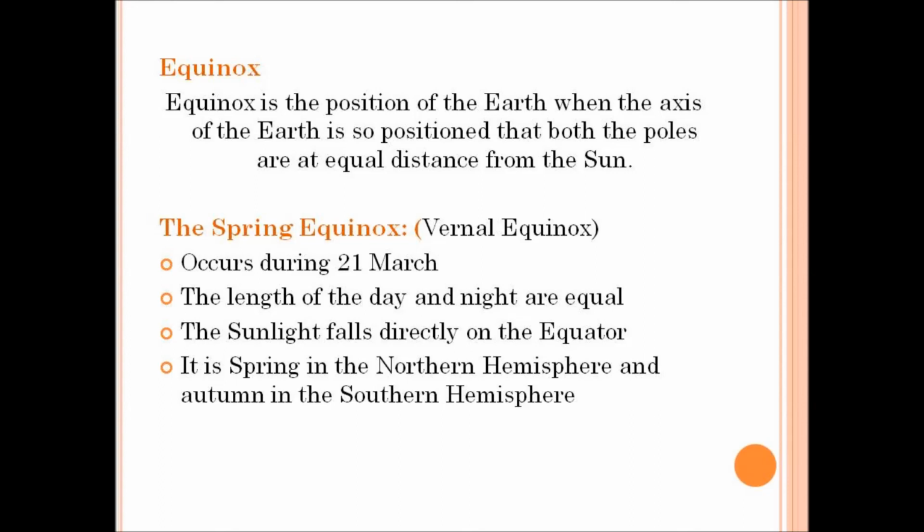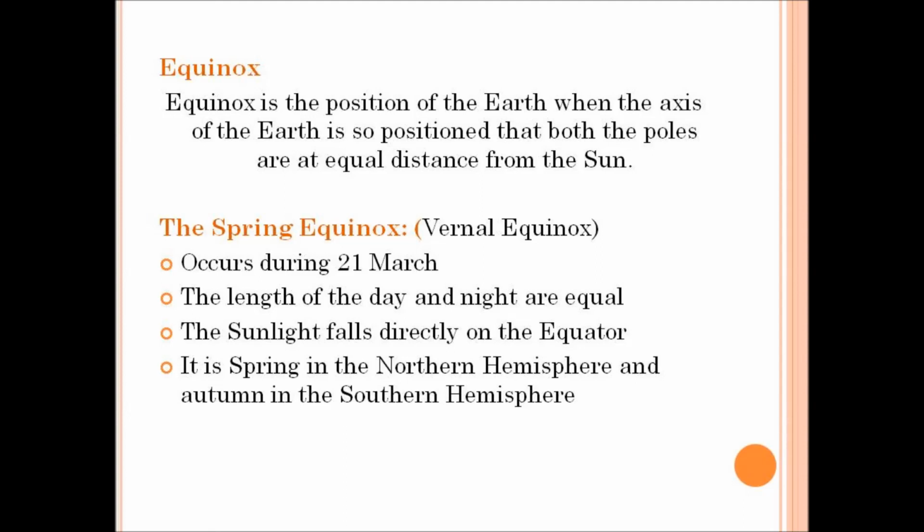There are two types of equinox. They are the spring equinox and the autumn equinox. The spring equinox. The spring equinox is also called the vernal equinox. It occurs on 21st March every year. The length of the day and night will be equal. The Sun's light falls directly on the equator. The northern hemisphere experiences spring season and it is autumn season in the southern hemisphere.